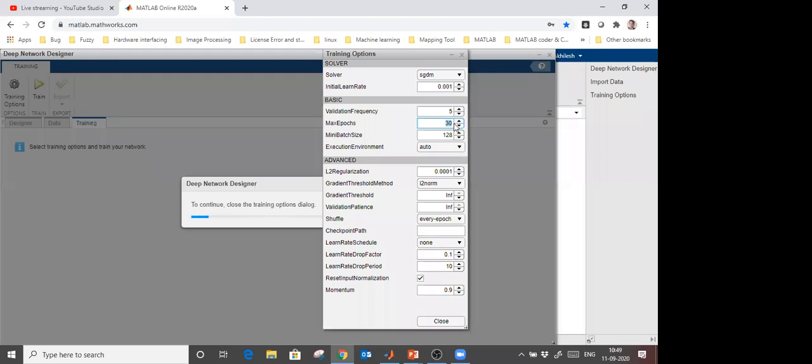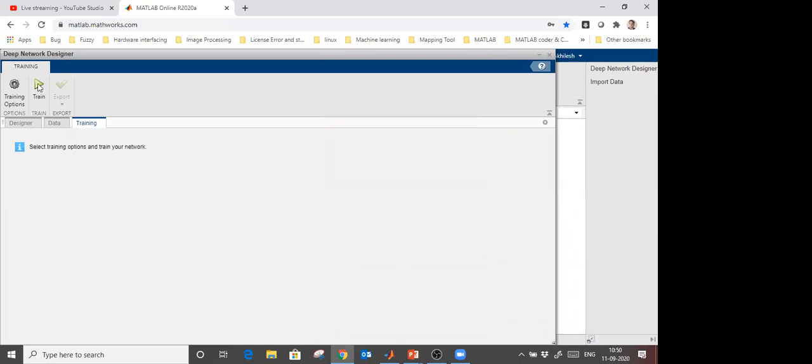Just wait a minute. Okay. And further, the number of epochs, meaning how many full cycles it will learn, and the minimum batch size, meaning at a time, how many images I want to train. So there are some other properties also which you can provide. I'm going to close this, and I will just click here, train. So my training will start.